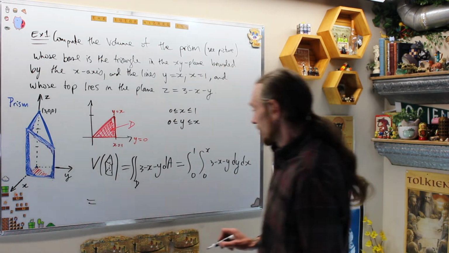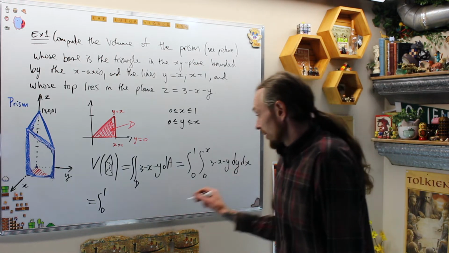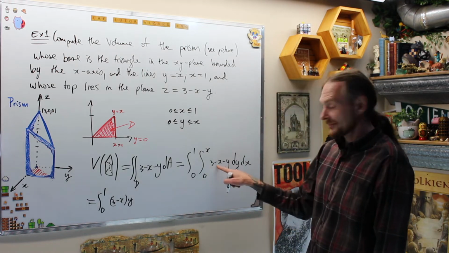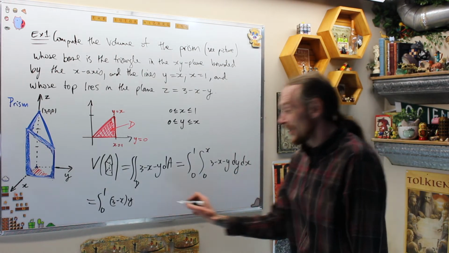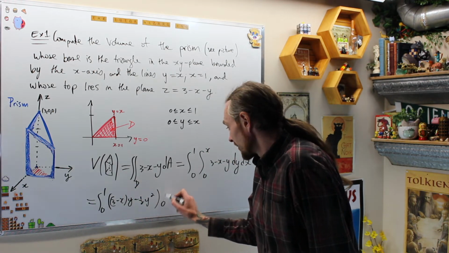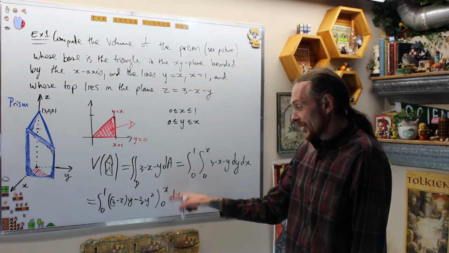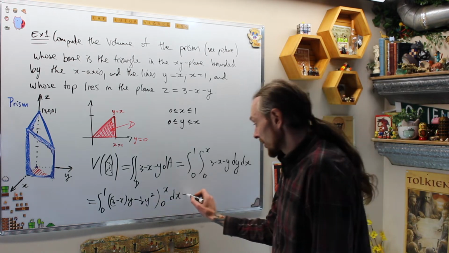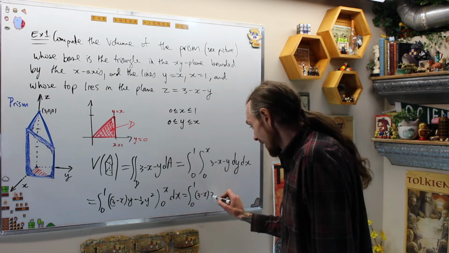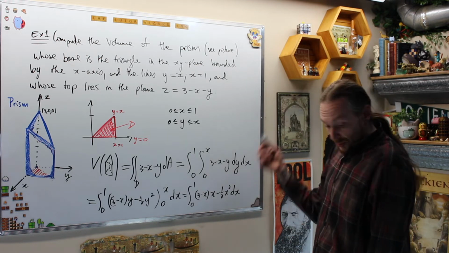This is equal to the integral from 0 to 1 of, remember we're integrating in y, so this is going to give me 3 minus x times y. That whole thing is a constant. Do each one separately if you want. And then minus 1/2 y squared, evaluated from 0 to x, dx. Cleaning that up, I don't have to put the 0 in there, but I'm going to get that this is the integral from 0 to 1 of 3 minus x times x minus 1/2 x squared dx.